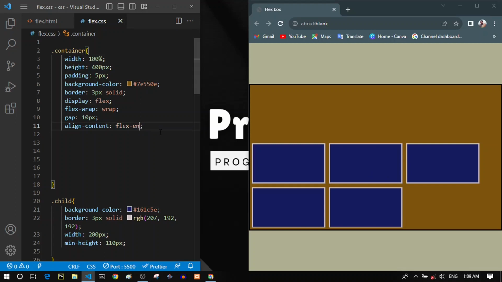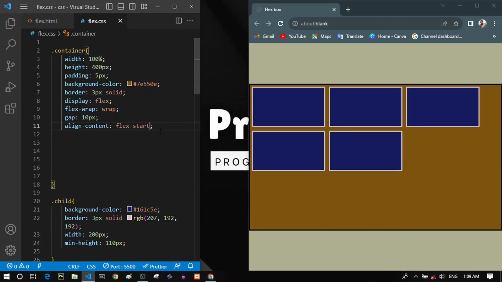And if we give it flex start, you can see that it moves all of the items, or all of the rows, together to the top. So this was about aligning our items inside our container. So now we know how to play with the position of our flex items inside this container.